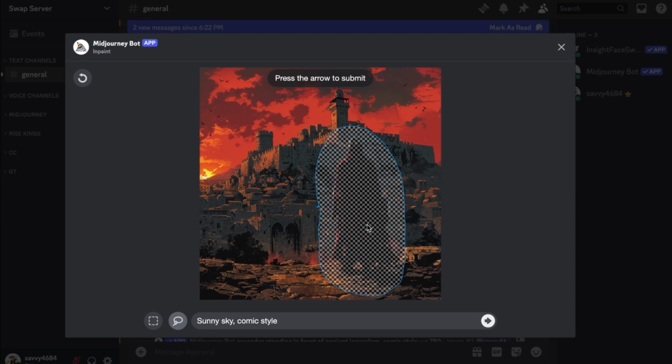So this gives you a bit more freedom to select specific areas. And here I could write "Crusader looking towards camera, comic style," and then you could press enter and see the results dependent on that.